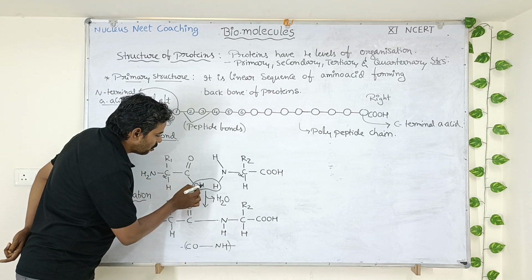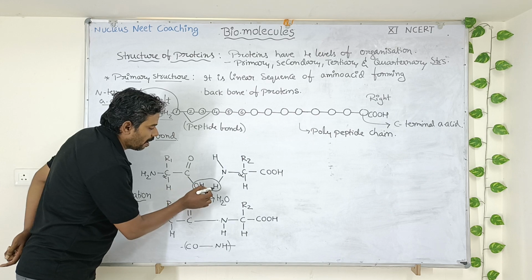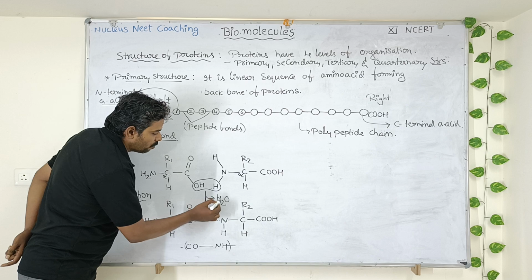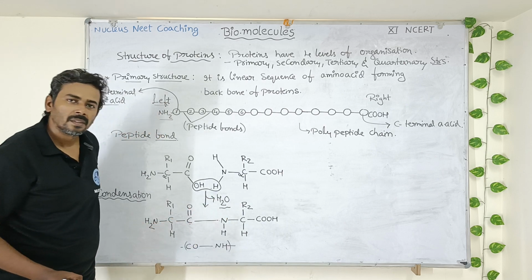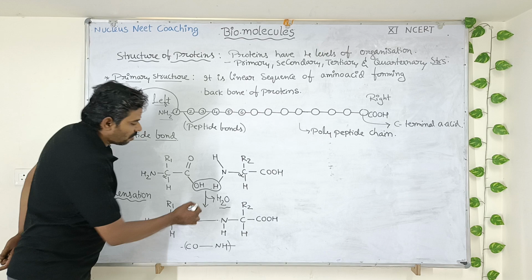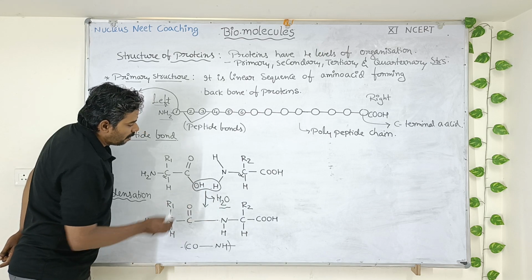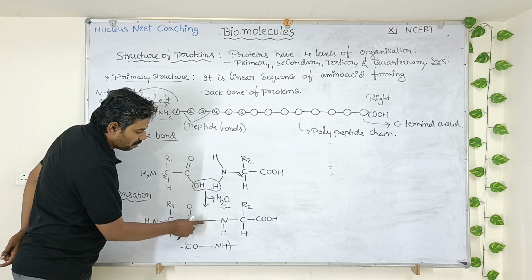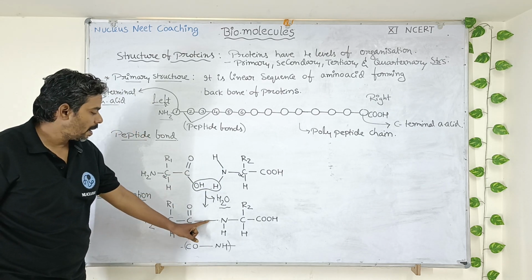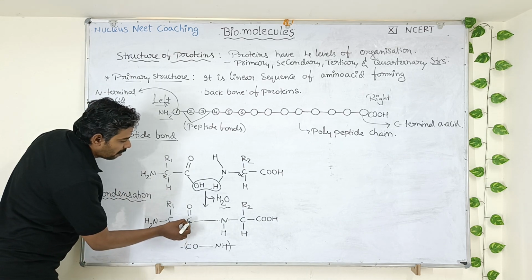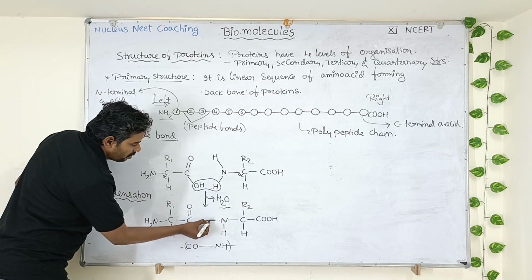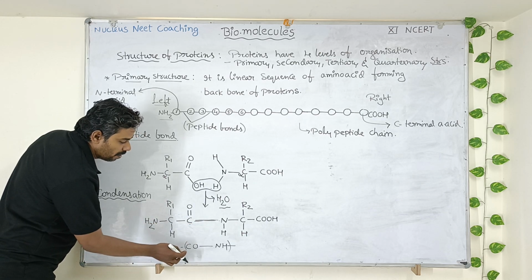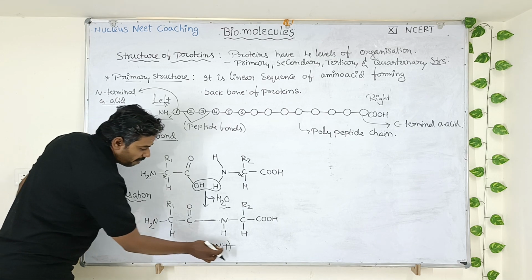Look here, the OH group from the carboxylic carbon and the hydrogen from the amino group. This OH and H will combine with each other and will be removed as a water molecule. This is called condensation. Because of condensation, the removal of a water molecule, a bond is formed between the carboxyl carbon and amino nitrogen. This bond we call a peptide bond. We can also represent the peptide bond like this, CONH bond.